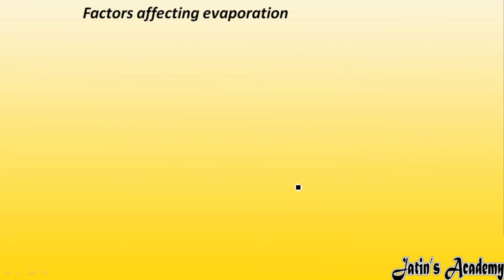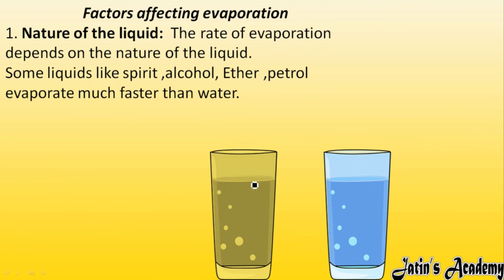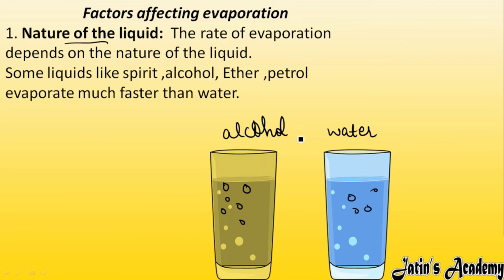Fine. So next we have factors affecting evaporation. What are the factors that affect evaporation? First factor we have is the nature of liquid. Evaporation also depends upon the nature of liquid. For example, in one glass I have alcohol and in another glass I have water. In alcohol, the molecules are apart from each other, and the intermolecular force of attraction is also weak. But in water, as compared to alcohol, the intermolecular force is a little bit strong.